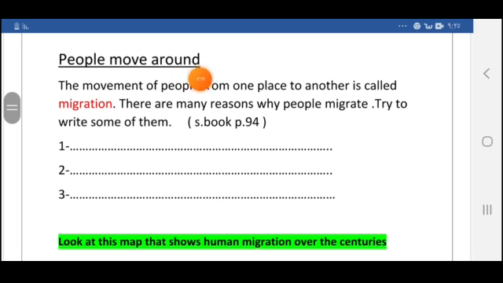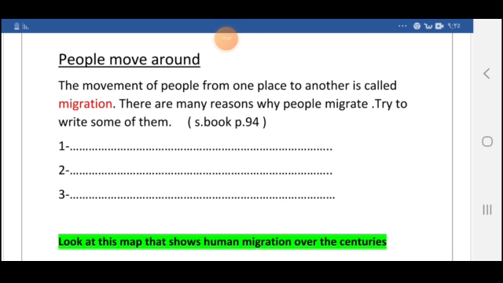Now, people move around. The movement of people from one place to another is called migration. Again, what is migration? It is the movement of people from one place to another. Why do people move from one place to another? In the past, people never settled in one place and kept moving around in search of food and water. But there are different reasons why people migrate these days. Try to write some of them. If you look at the student book, page 94, you can find a lot of these reasons.